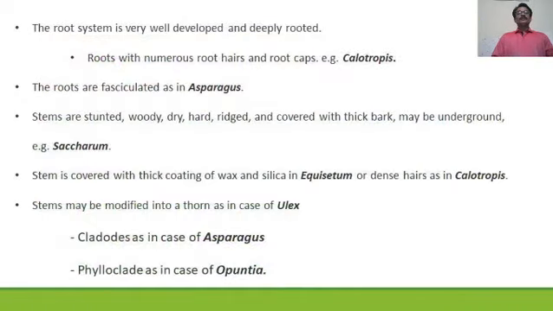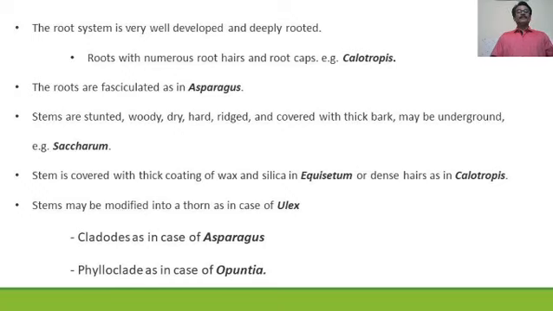Okay, the root system is very well developed and deeply rooted in the case of xerophytes. Roots with numerous root hairs and root caps are found in Calotropis. The roots are fasciculated in asparagus. Stems are stunted, woody, dry, hard, sometimes rigid and covered with thick bark, and may be underground in case of